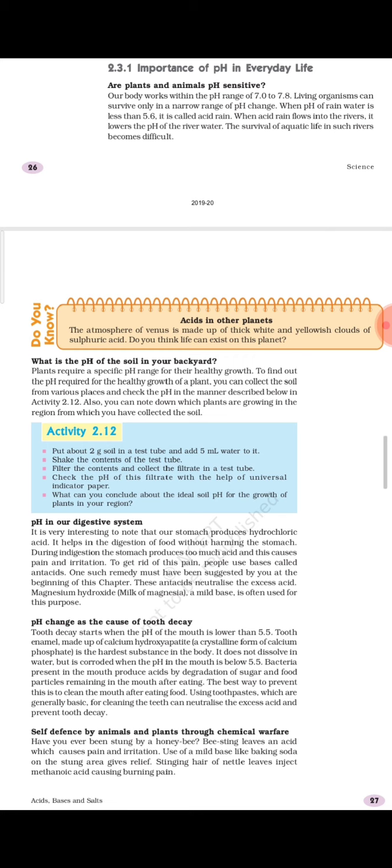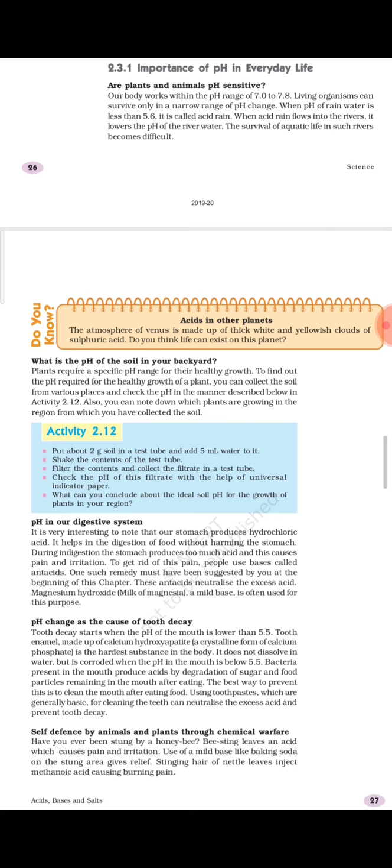In some cases it can be 6, in some cases around 7.5, slightly above 7 or slightly below 7. That means it should be more towards neutral. In different books and on different sites, you can find different pH ranges for the ideal soil.